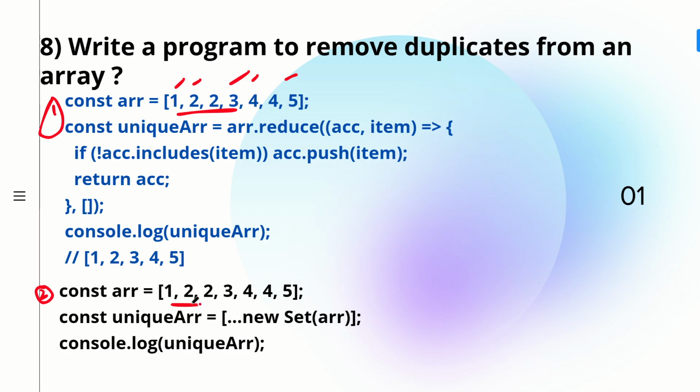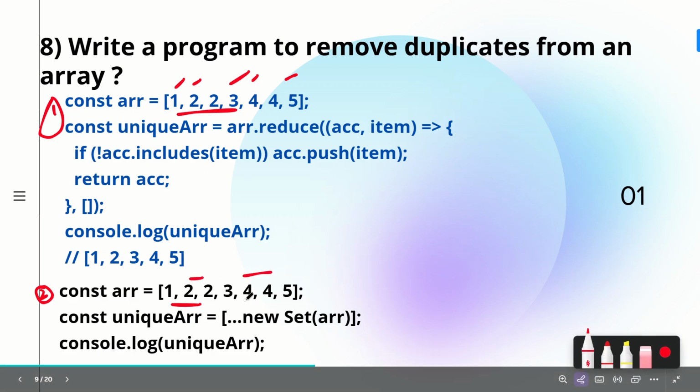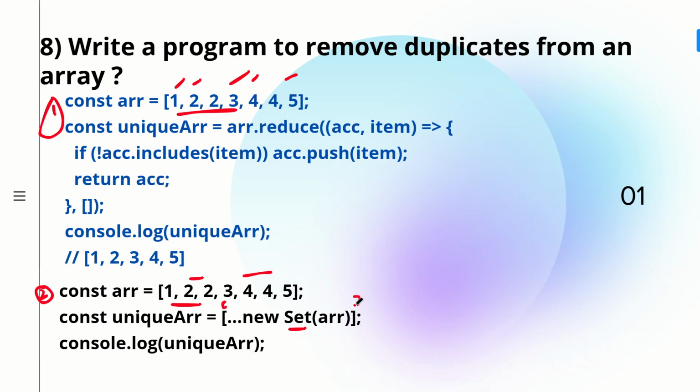You have an array here, that is arr, and it has duplicate values of 2 and 4. Now if you want to bring only the unique values, then you can make use of Set. Set is going to give you the unique values; it will remove all the duplicate values. So you are making use of dot dot dot, that is the spread operator. You're spreading everything into a new array, collecting everything into a new array, and then you have made use of new Set.